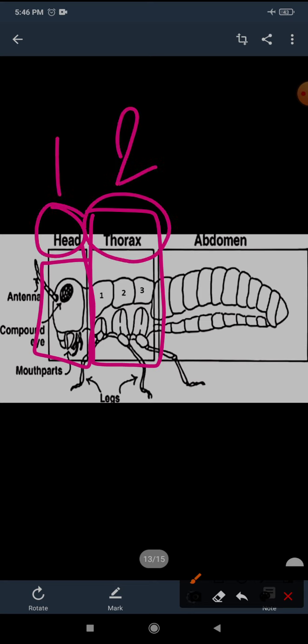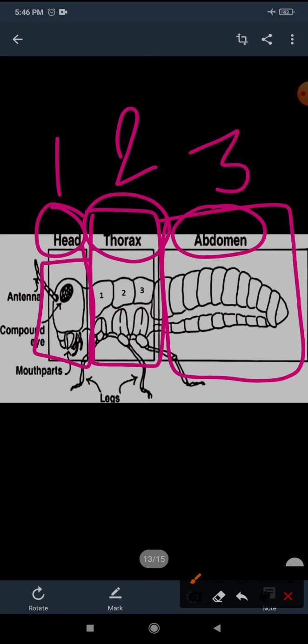Thorax. And in the third box? Abdomen. The first box tells us about the head region, the second box about the thorax region, and the last box about the abdomen region.